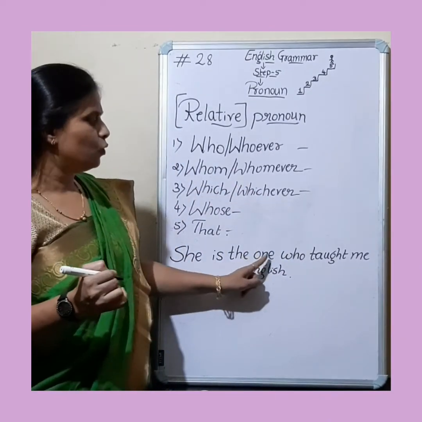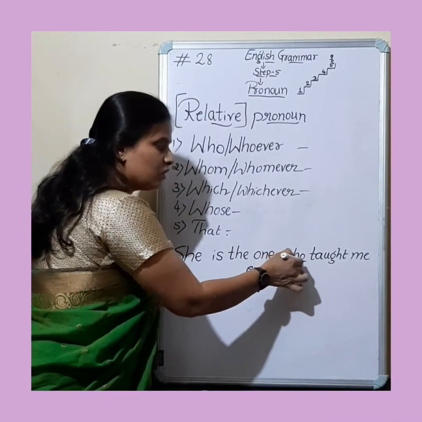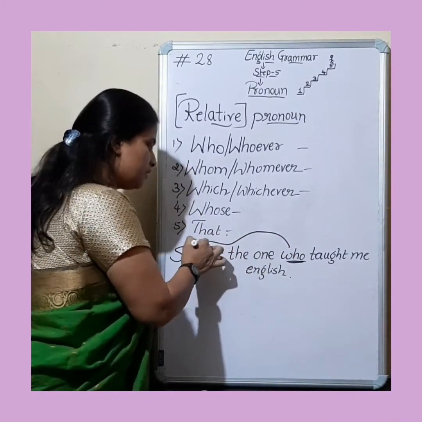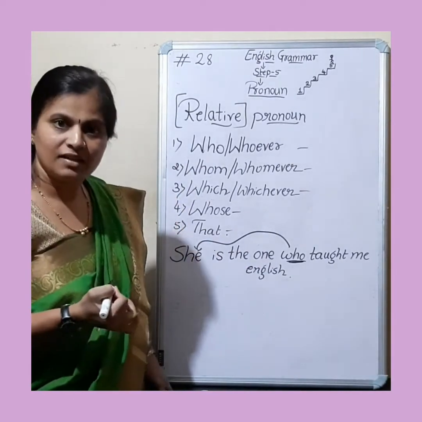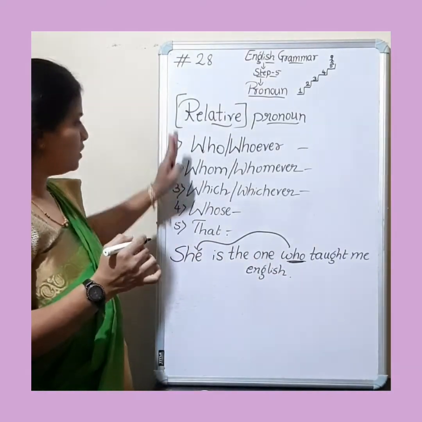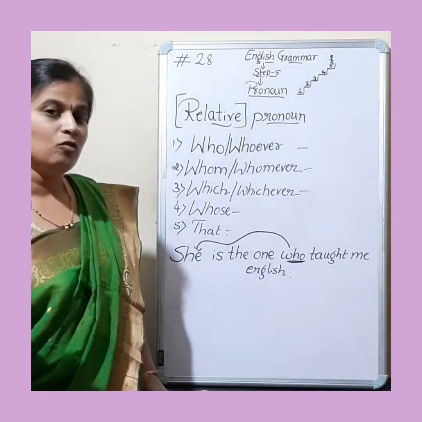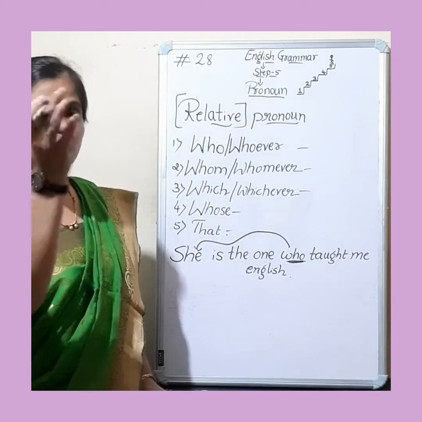So this who is linked with this noun, right? It is showing a link. In this way, all these words work as a relative pronoun, or they relate to the noun.